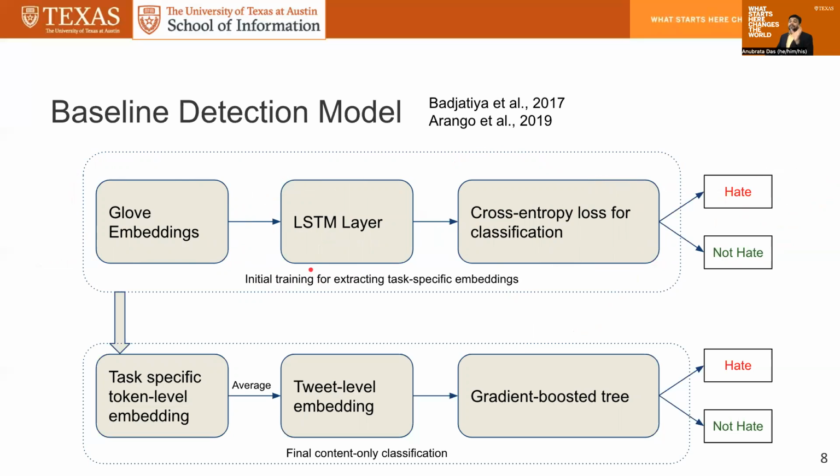Then these extracted task-specific embeddings are used for the final layers of classification, where we have token level embeddings for this task, and then a tweet level embedding is obtained by averaging over all the token level embeddings. And finally, a gradient boosted tree is used for the classification.